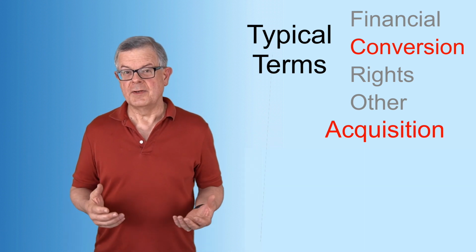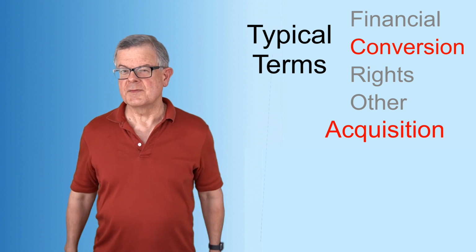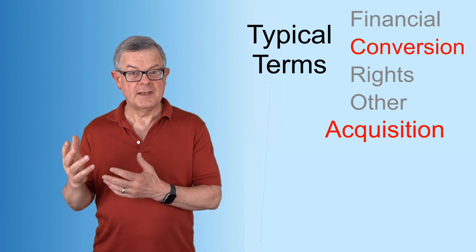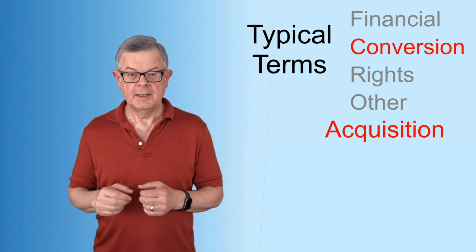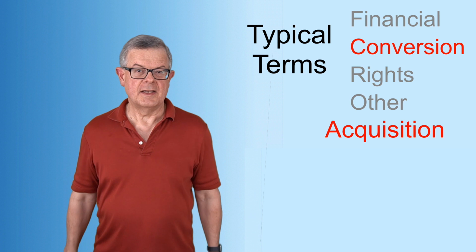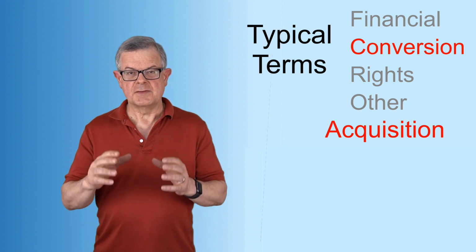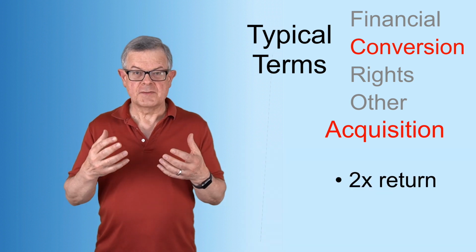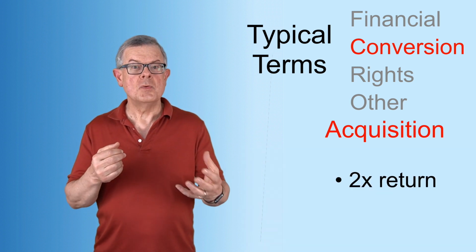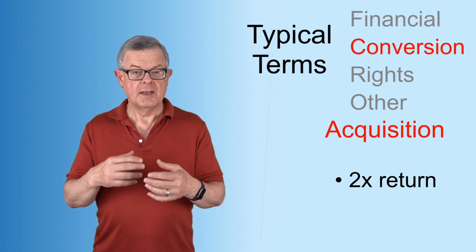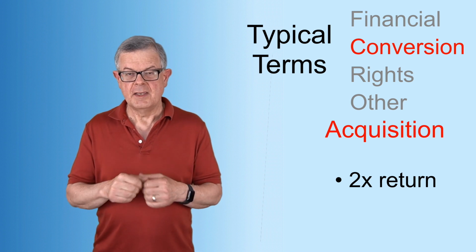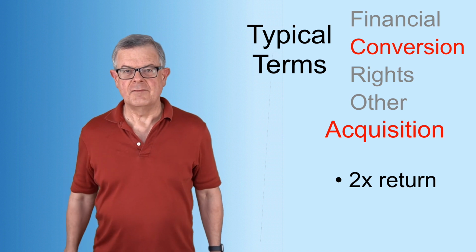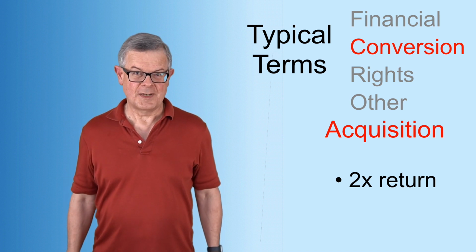So there's one other scenario to cover, and that is what happens if your company gets bought before the maturity date of the loan and before there is an equity investment that makes it convert to stock. Well, very commonly in that scenario, you'll see a term that says that the investor, the note holder, gets paid 2x. 2x of the note value plus 2x of the interest that's accrued since the note was provided. So that's a very, very common term you'll see in the case of an acquisition that happened earlier than expected.